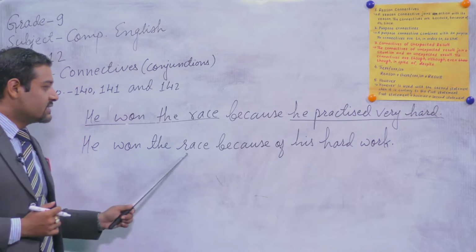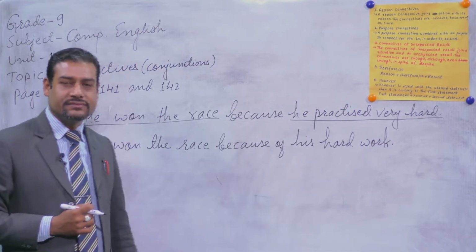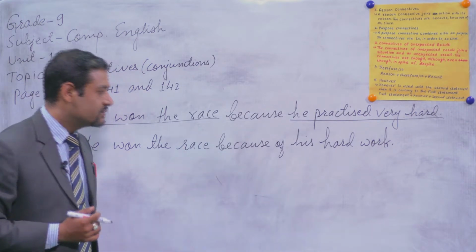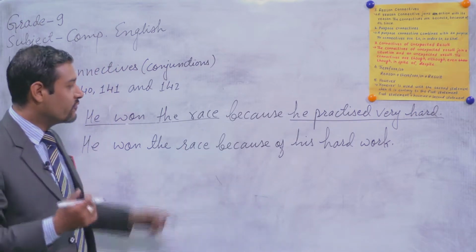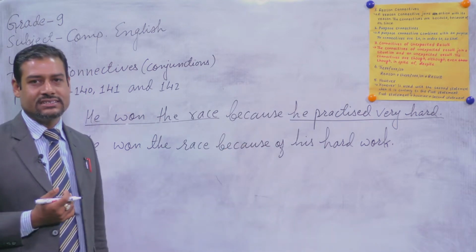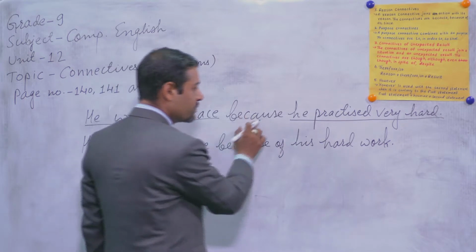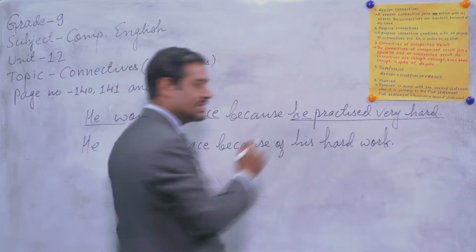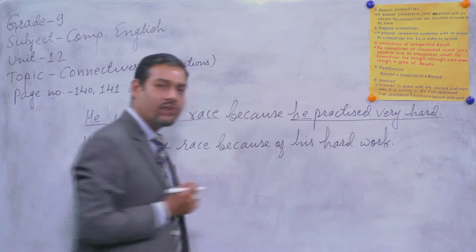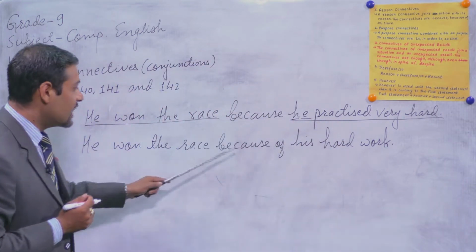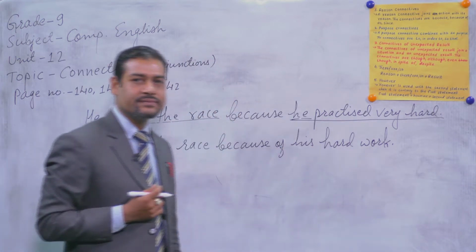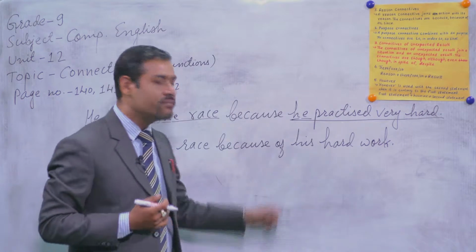He won the race because of his hard work. Because and because of, the main function of these two connectives is the same. But you can find there is a difference in the structures of the sentences. After because we need to have a subject. He is the subject here. Then after that we have to write the verb. But in the second one, after because of, have we used a subject? Have we used a verb? No.